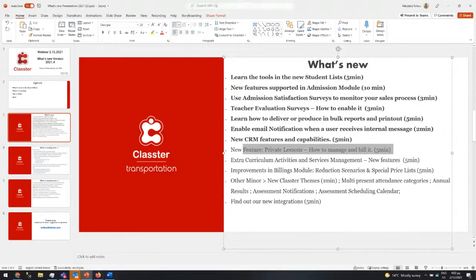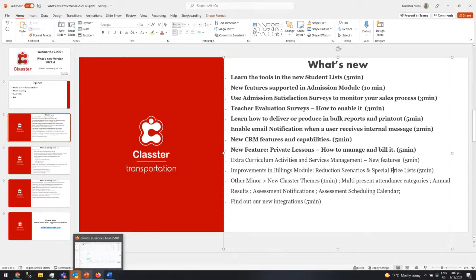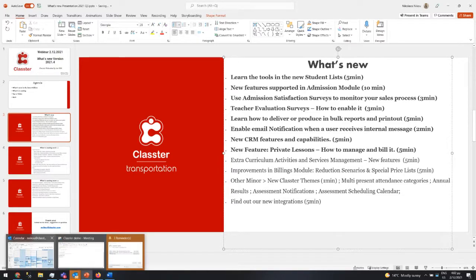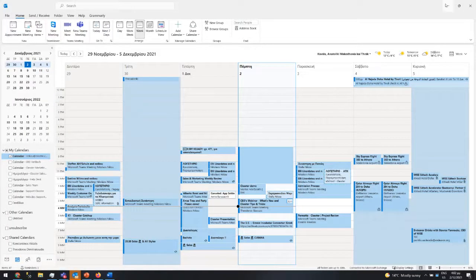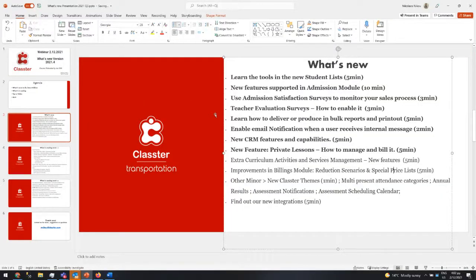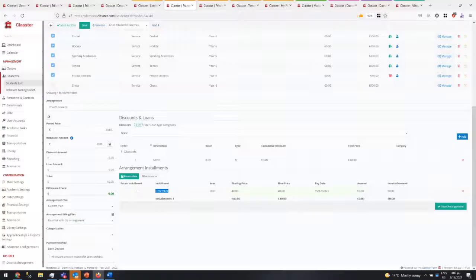Let's go next. The next one is related to extracurriculum activities. A lot of changes here. Theodorus, we have 1 hour or 1.5? I don't remember how long we have. Let me check. We have 1.5. Correct. So I do have some time more. So extracurriculum activities and services management. So let's discuss what we have added here. Quite a lot of things.